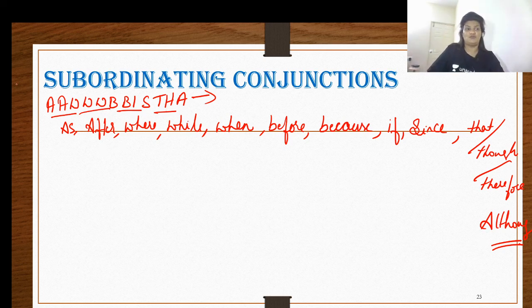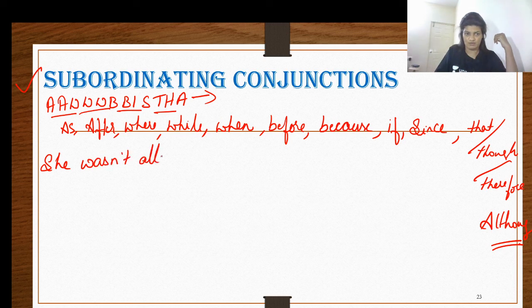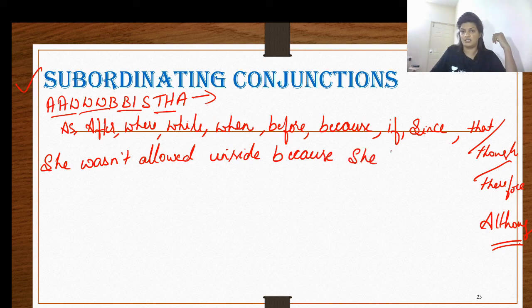Now, what is the function of subordinating conjunctions? Well, I told you a little while ago that subordinating conjunctions combine one independent clause and another dependent clause. Let me give you an example. She wasn't allowed inside because she had no identification card.